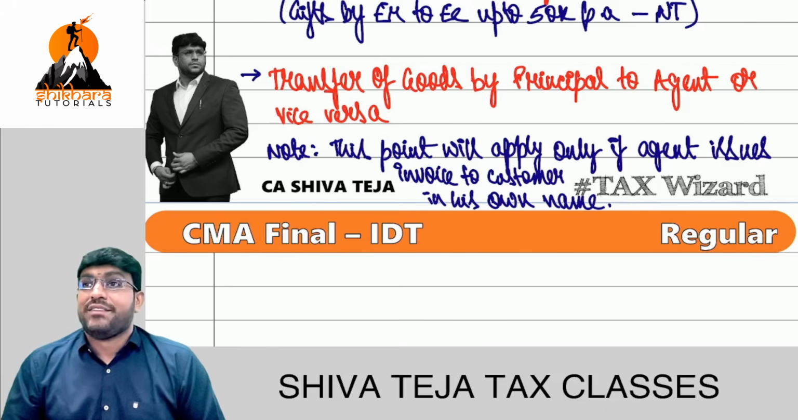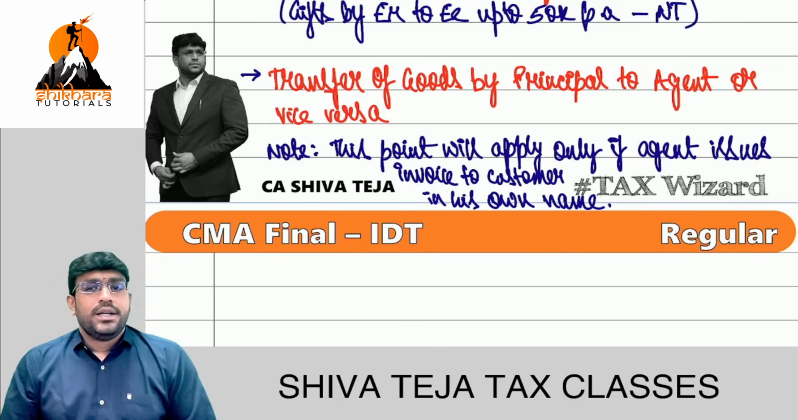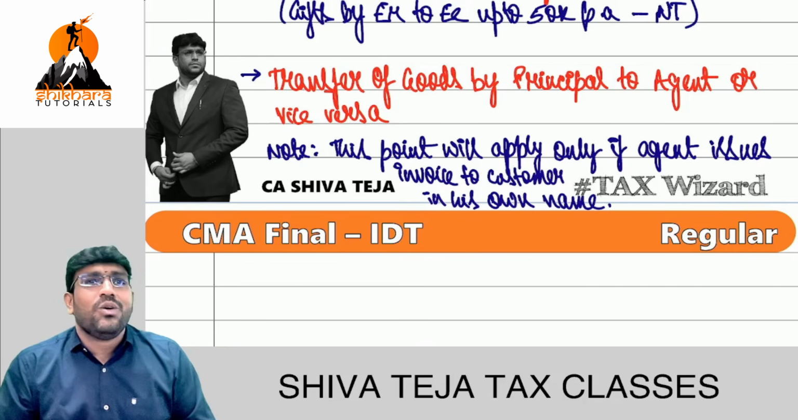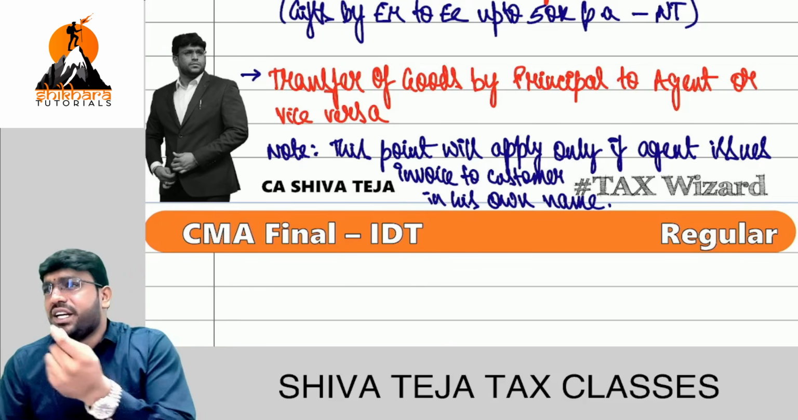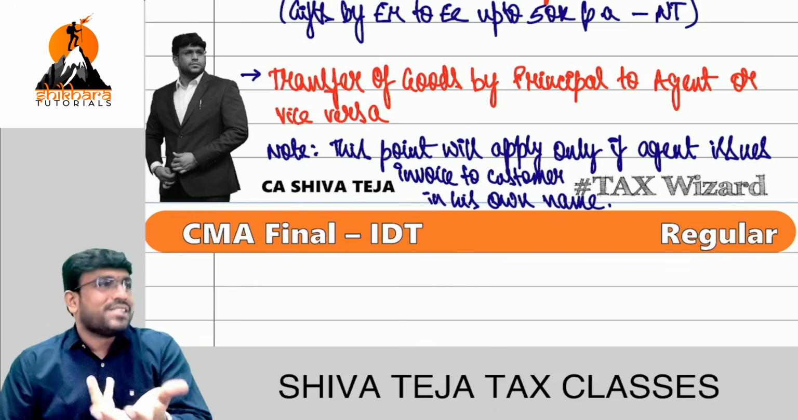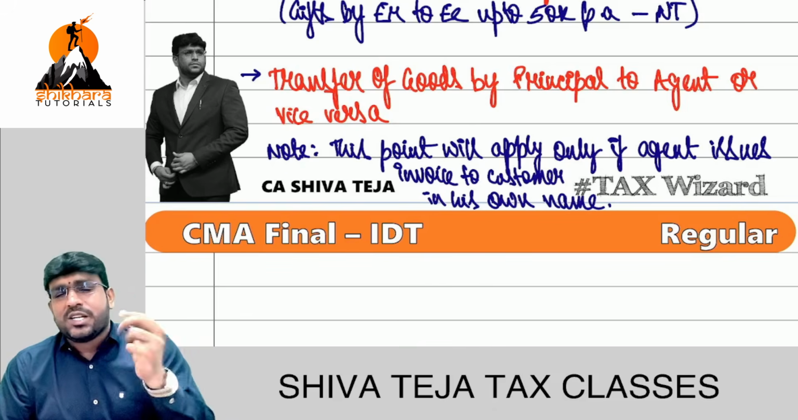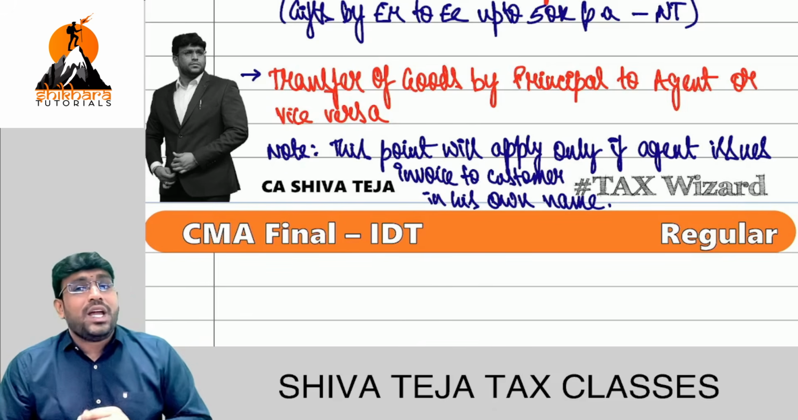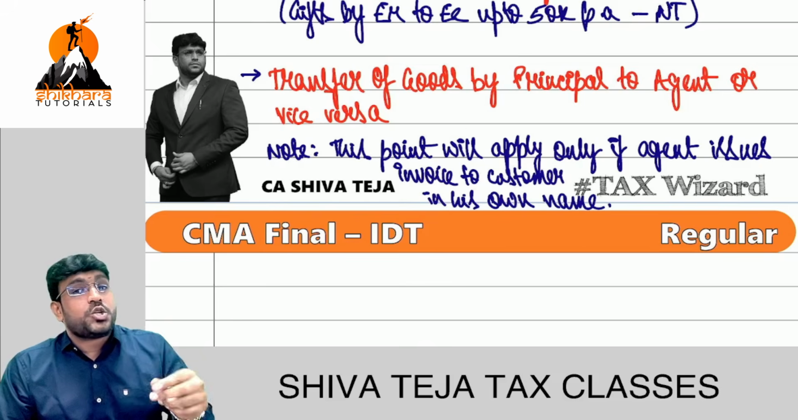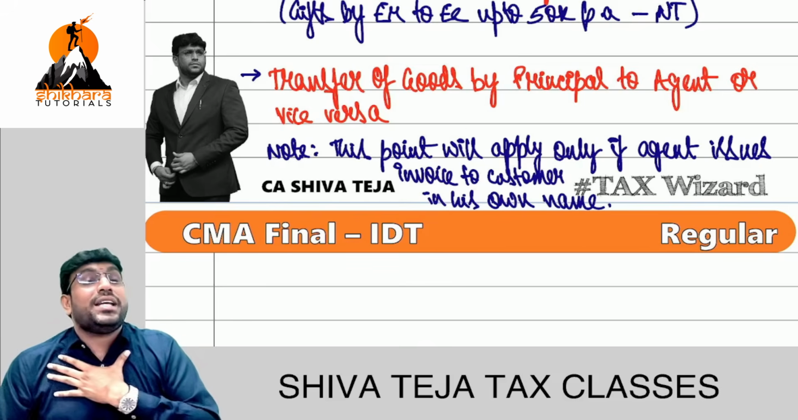Friends, clear? What's the line we wrote? Come on, repeat again. Principal to agent or vice versa. Technically, it is stock transfer only. Lastly, even though it is stock transfer, still it is supply. Even though there is no consideration, still it is supply. But what is the note we wrote there? This point will apply only if the agent issues invoice to the customer in his own name.